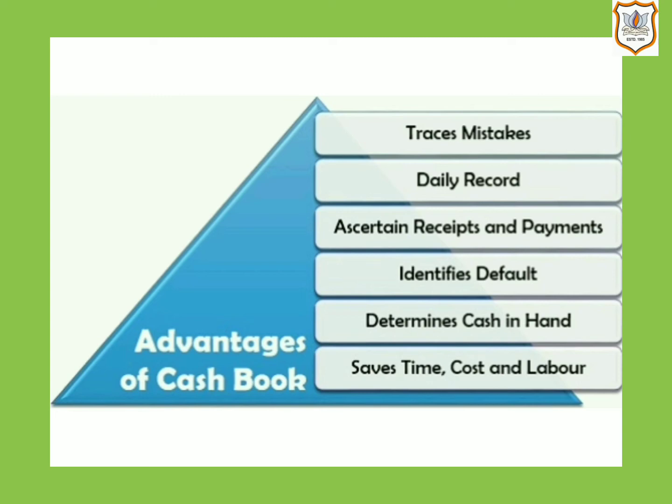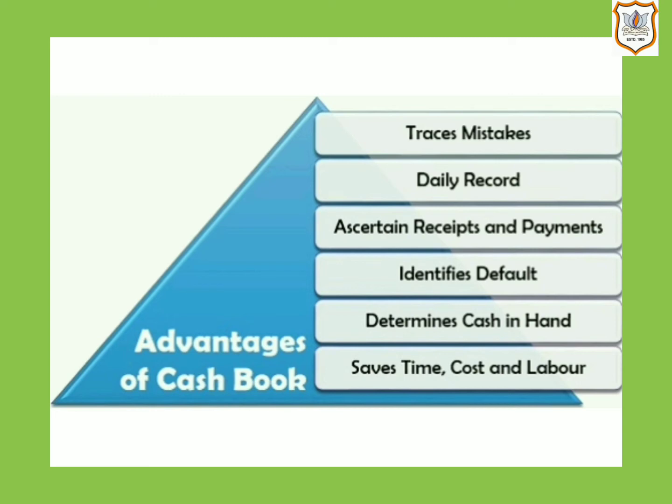Then the next point, it ascertains receipts and payments. The cash receipts and the payments made in cash on a specific date can be easily determined with the help of cash book. Then the next point, it identifies default.